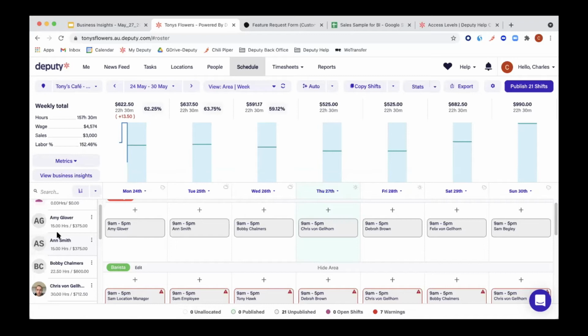It might be 15 hours at the beginning of the week, and halfway through it might be 15 and a half, and therefore the dollar amount changed with it. And then at the end of the week, it might be 16 hours and a whole different amount. So on an ongoing basis, the reality replaces the theory. Cool.